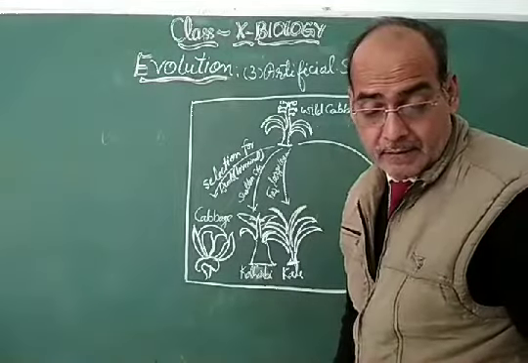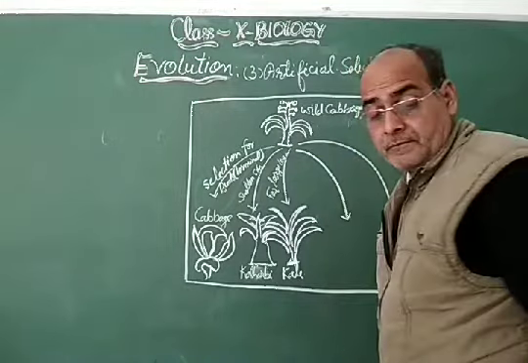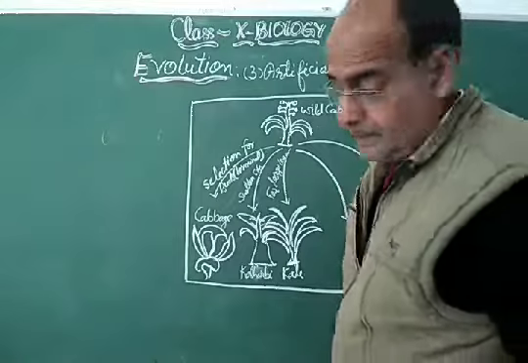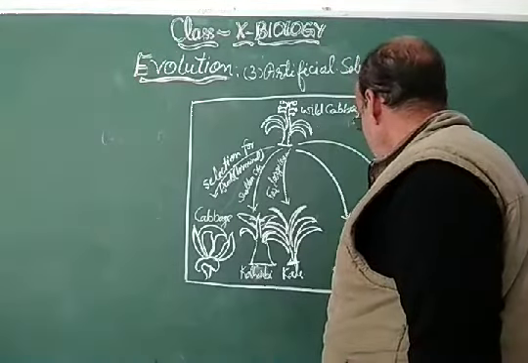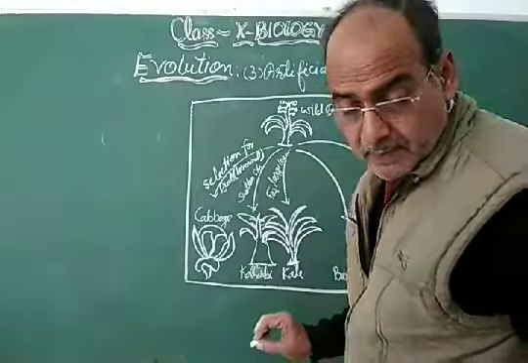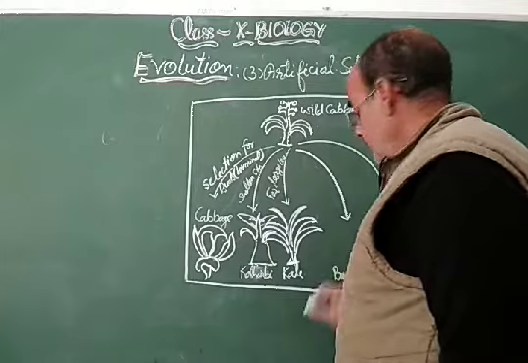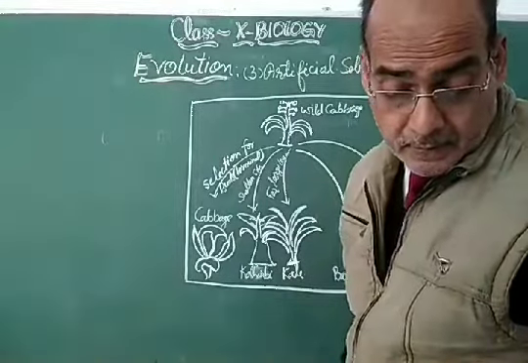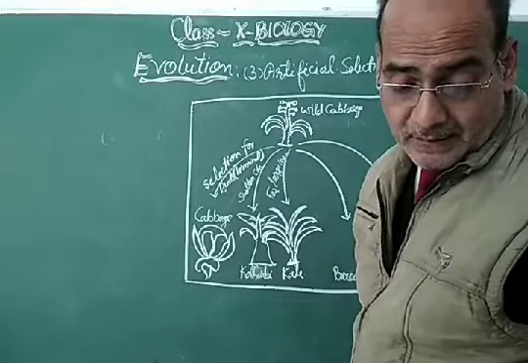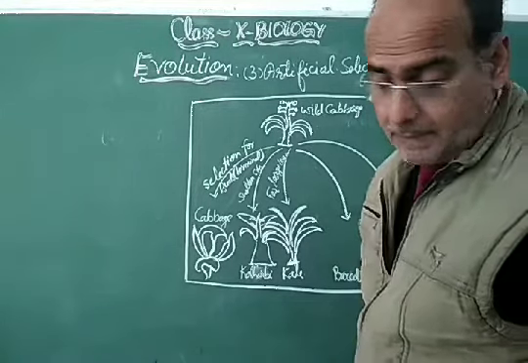And come to others, two more species are there, that is called broccoli. Broccoli evolved as a result of the selection for the many flower heads and thick stem.